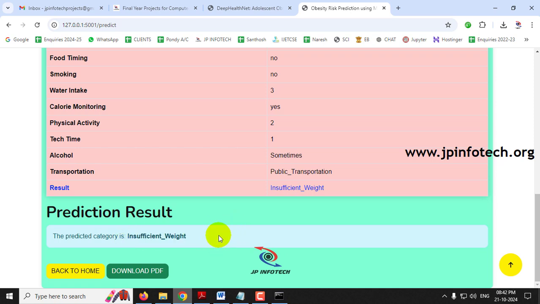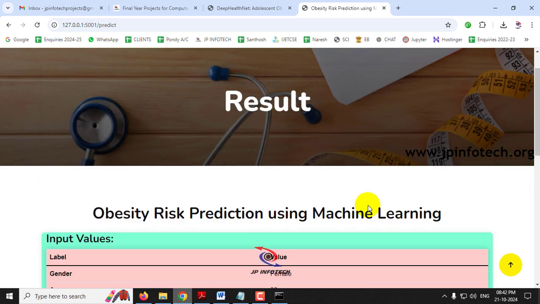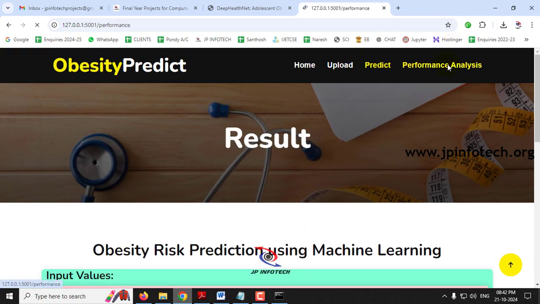So till now I have shown you 7 cases: normal weight, overweight level 1, overweight level 2, obesity type 1, obesity type 2, obesity type 3, and insufficient weight. In this way you can check other cases available in the test or train values. Now let me move to the other part, that is the performance analysis.